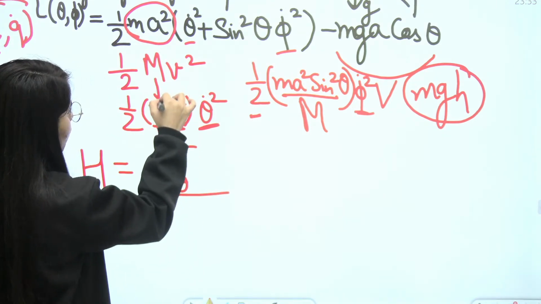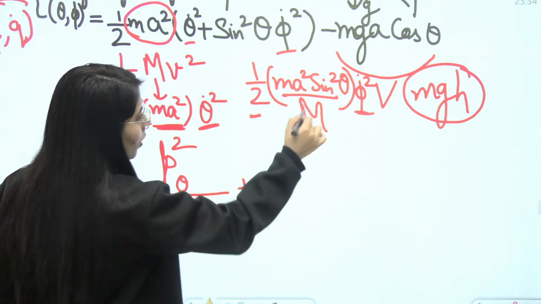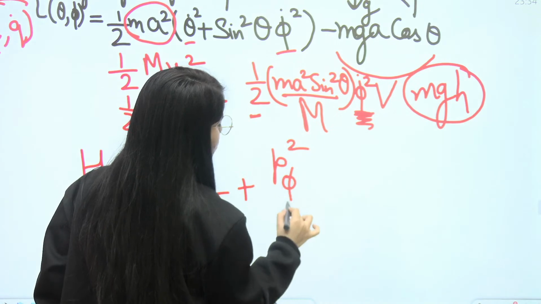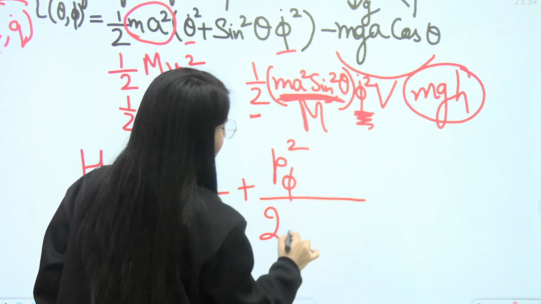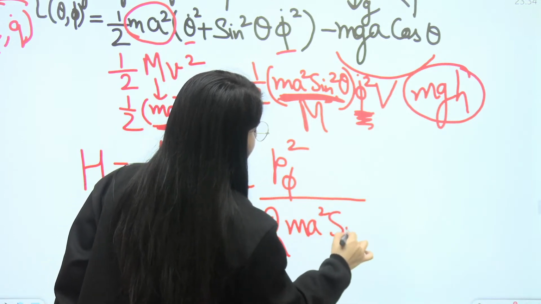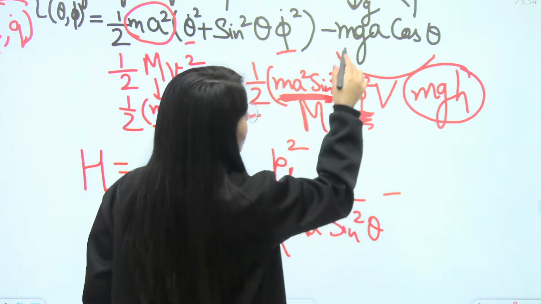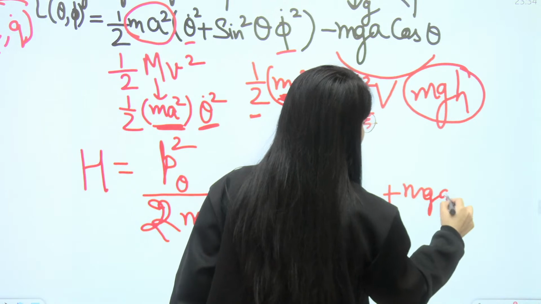What is m you have got after comparing? ma², write it here, plus p_φ² because of this component, momentum corresponding to that, upon 2m. What is m you have got? This was the m, ma² sin²θ, okay, and then plus V, because in the Hamiltonian it is T plus V, so plus mga cos θ. That will be your final answer.